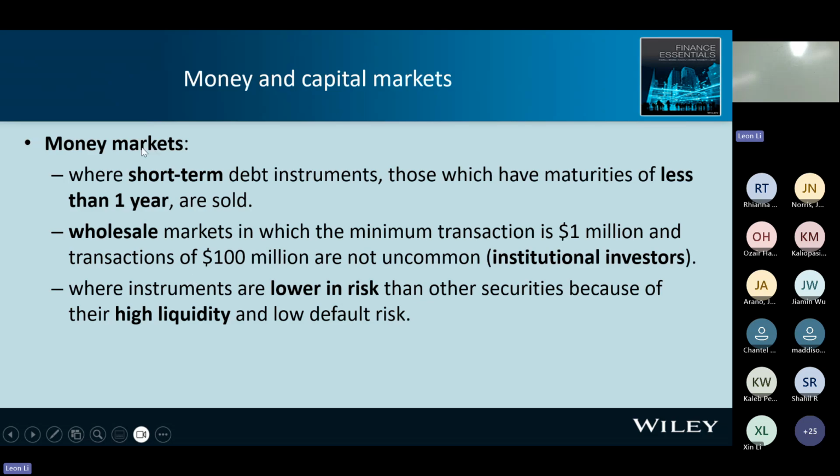So when I see the money market, that means short term. So if you are an investor, you will receive your money within 1 year, short term. And that means high liquidity. When I see liquidity, it means I will receive the money fast. And because it's short term, the risk is low. Right? So that's the money market.